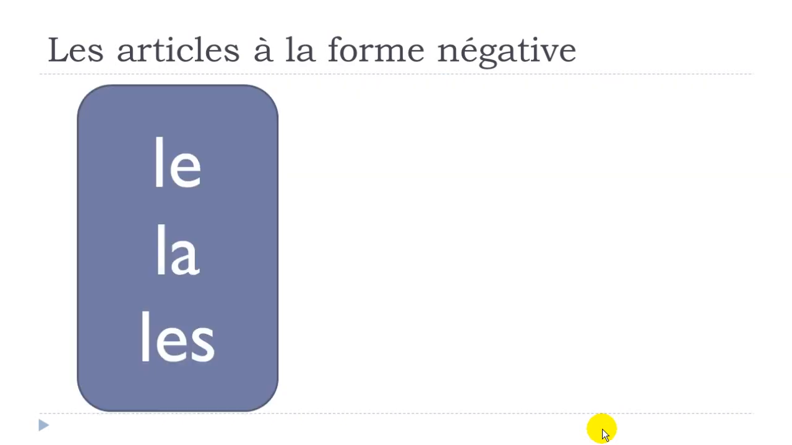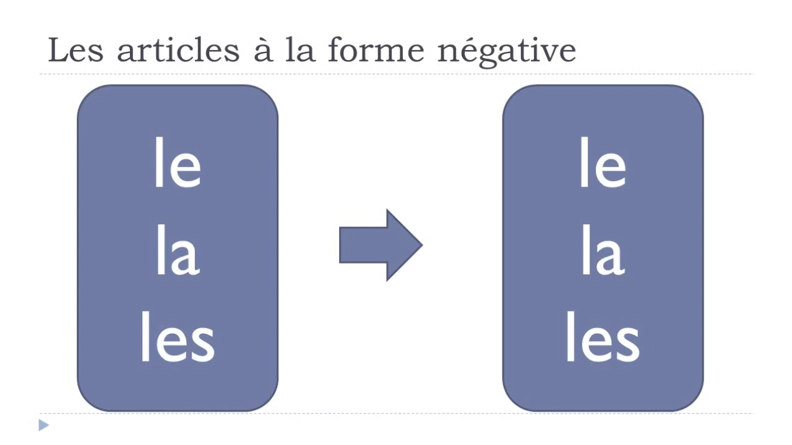Alright, so the rule is quite simple. If you've got in your structures le, la, or les, and you want to have this structure in the negative form, then they will stay exactly the same. They won't change.